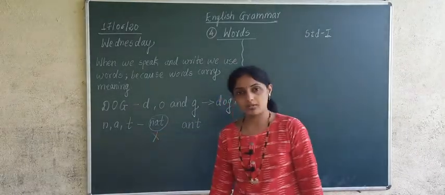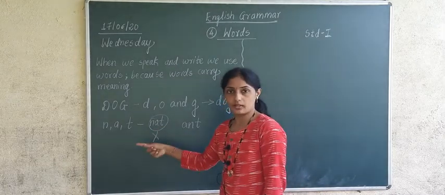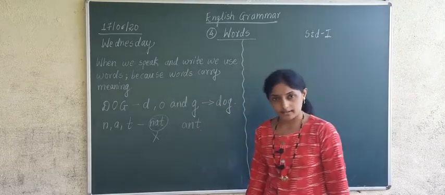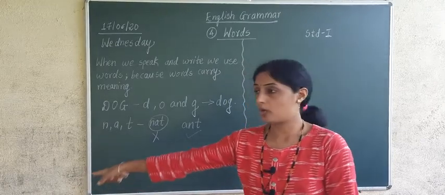N-A-T, nat, is it having any meaning? No. So this word is totally wrong, it does not exist. And this word is correct. A-N-T, ant is the correct word. So what have we made? We have made a word from letters.